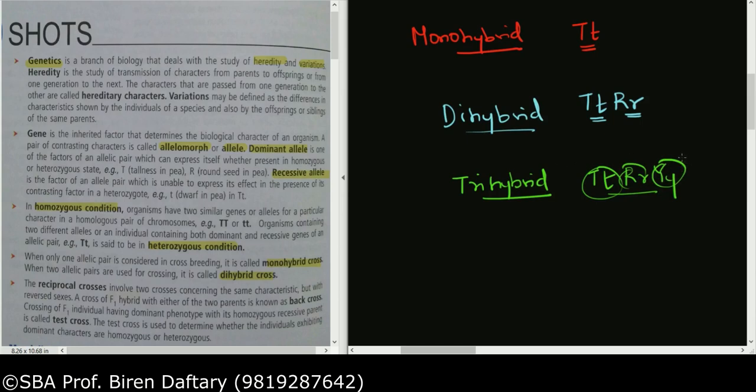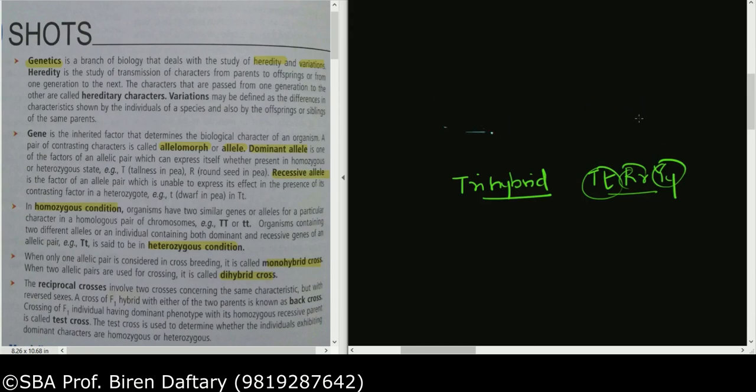Simple. But in your book you have only monohybrid and dihybrid. Trihybrid is not there. So now if you see, in monohybrid how many alleles are present? There is only one pair of alleles, because two alleles are present, two meaning one pair. In dihybrid how many pairs of alleles are present? Two pairs are present. So this is one pair, this is the second pair. Whereas in trihybrid how many pairs of alleles are present? One pair, second pair, third pair. Same thing is given. When only one allelic pair is considered in crossbreeding, it is monohybrid. When two pairs, it is dihybrid. Easy. So this part is very simple. Now let us go ahead.